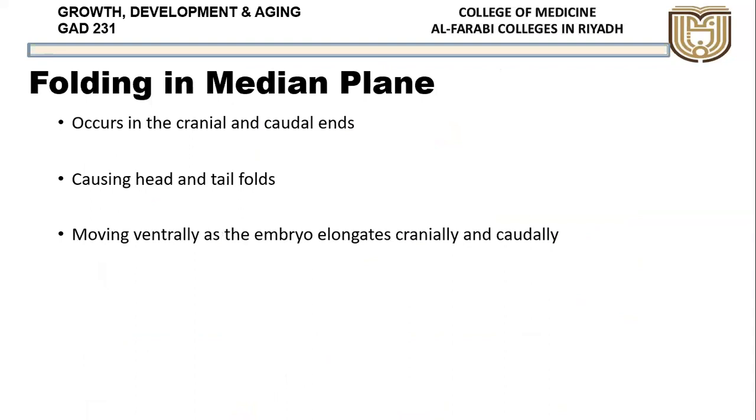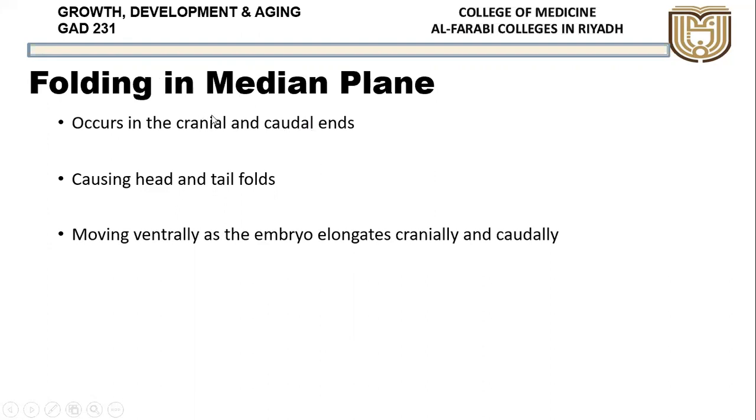Okay. And now folding in the median plane. We'll go step by step through how the foldings take place. It occurs in both the cranial, that is the head end, and the caudal. Caudal means the tail end, towards the limbs.